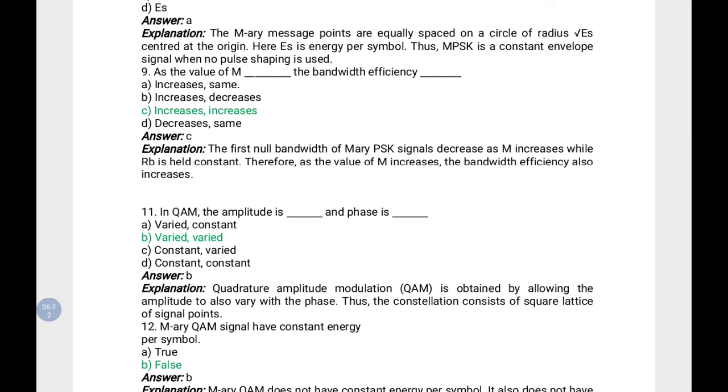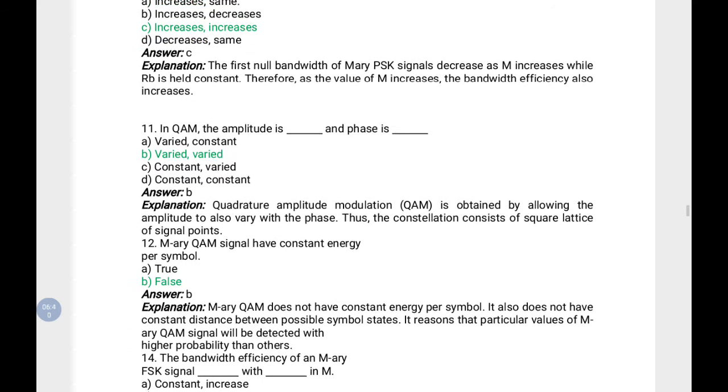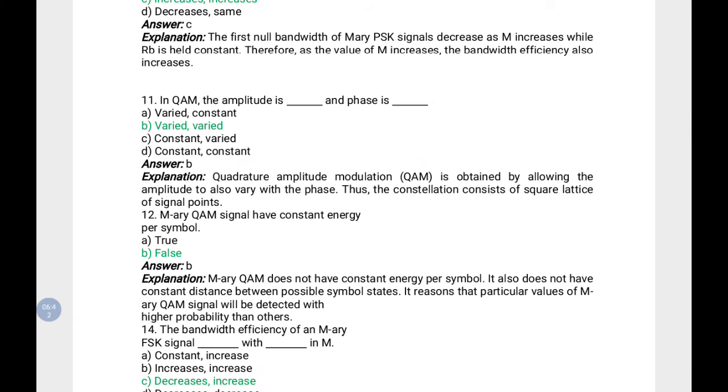And as the value of M increases, the bandwidth efficiency also increases. The next question is, in QAM, amplitude is dash and phase is dash. In quadrature amplitude modulation, both amplitude and phase are varied.